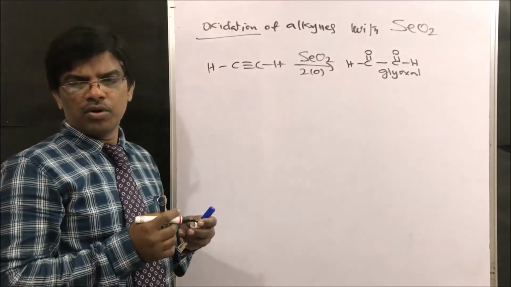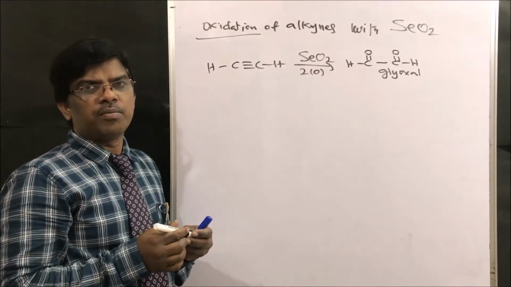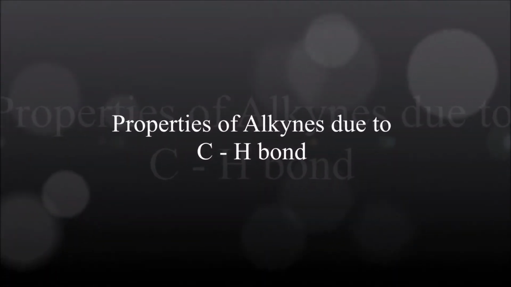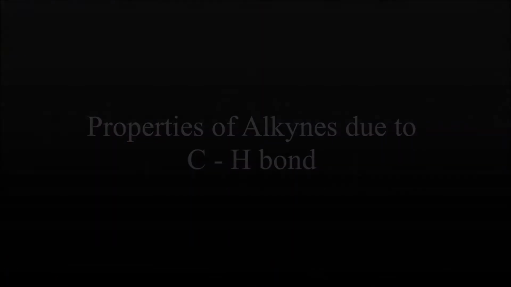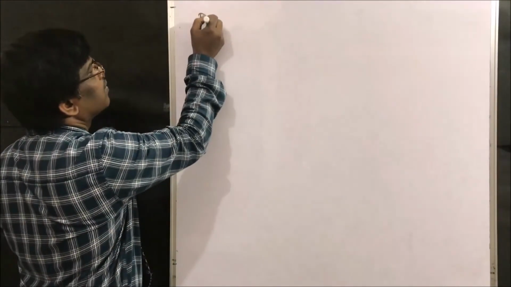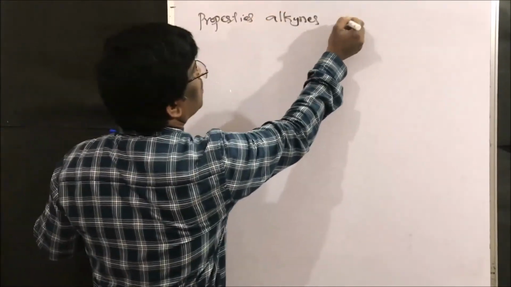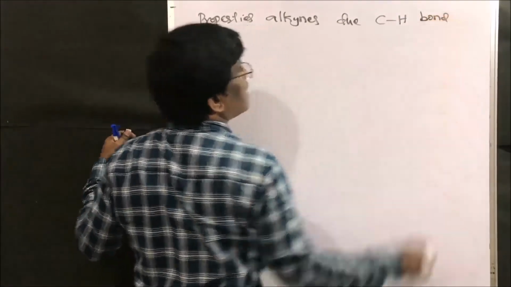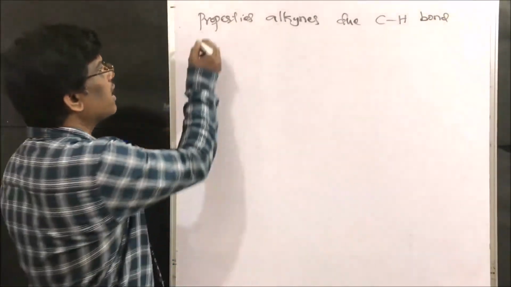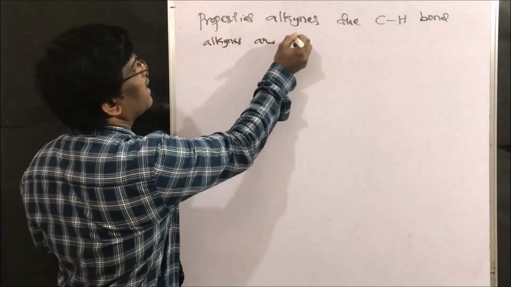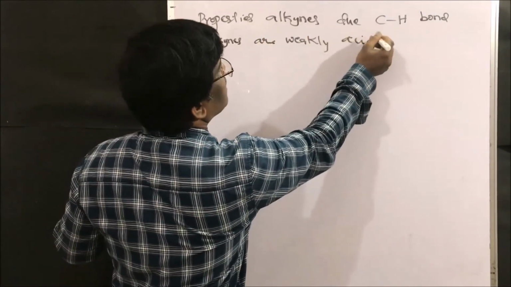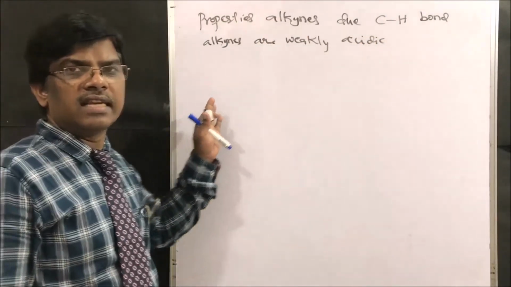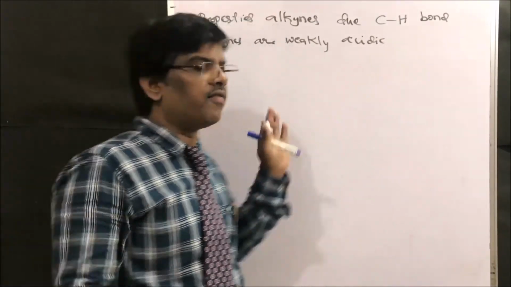Next, we will learn about properties of alkynes due to the CH bond. At the starting of this lesson I said these alkynes are weakly acidic. In the presence of strong bases, they give H plus ions. Why?